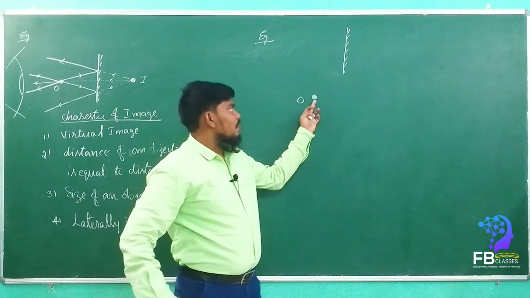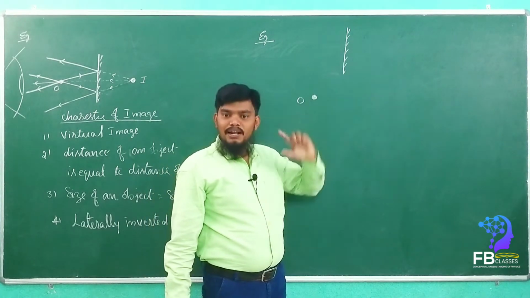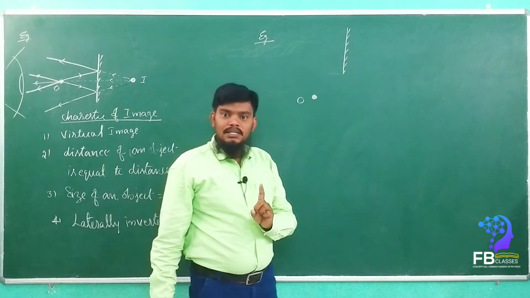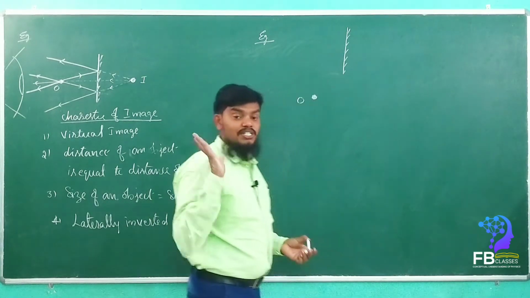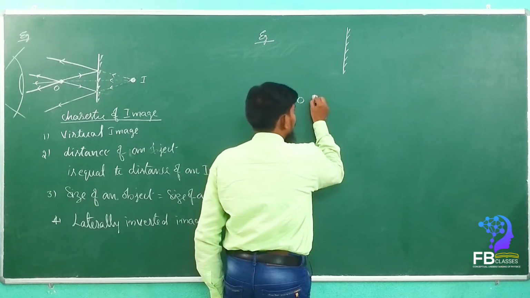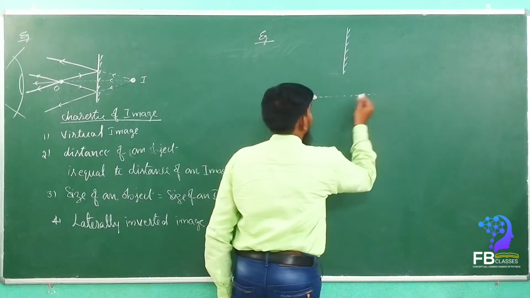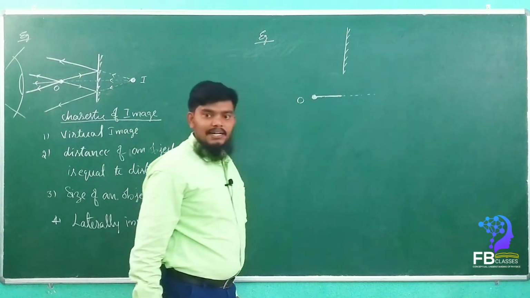Now how is the image formed? First of all, you have to say whether the image is formed by the mirror or not. Yes or no? Very good, the image is formed. So what do we have to do? We have to draw the perpendicular line.